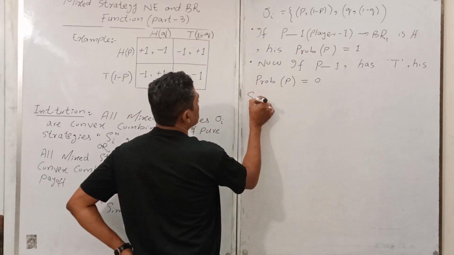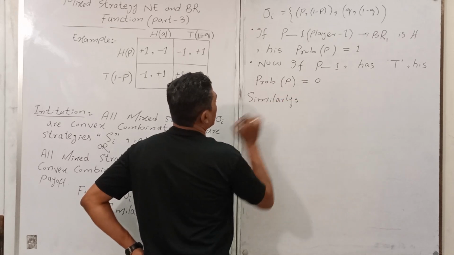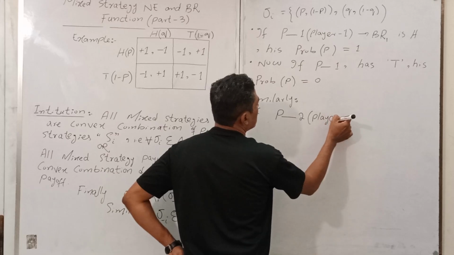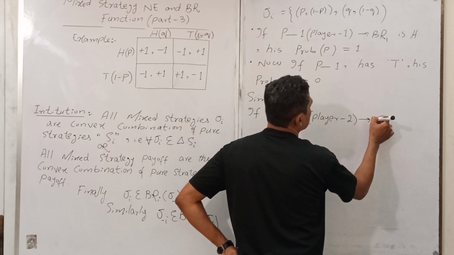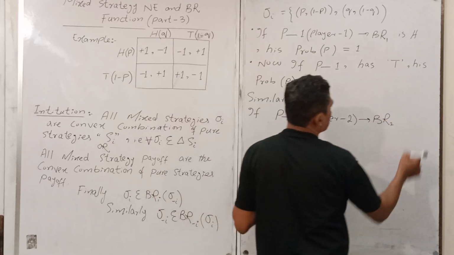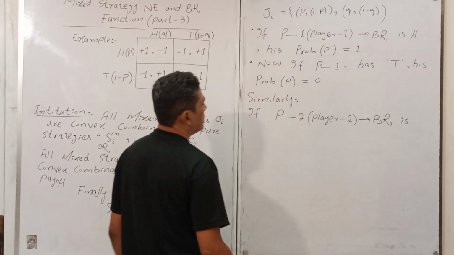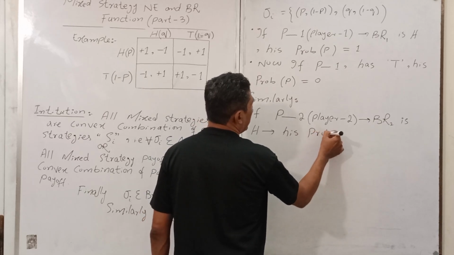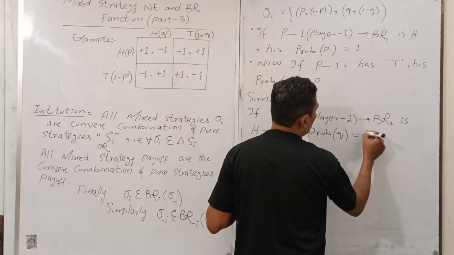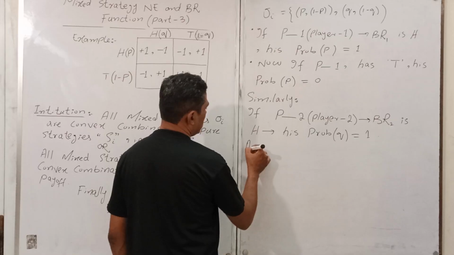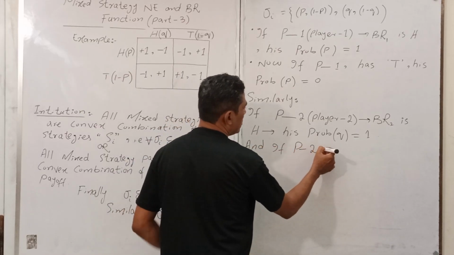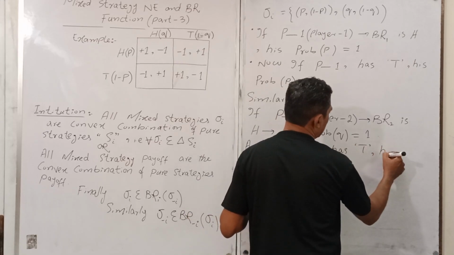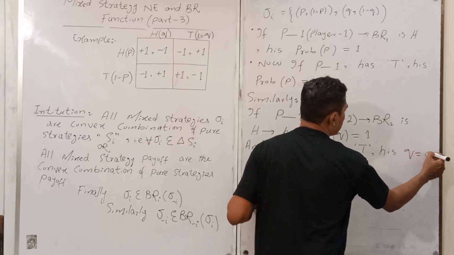Similarly, if player 2's best response is head, his probability Q equals 1, and if player 2 has tail, Q equals 0.